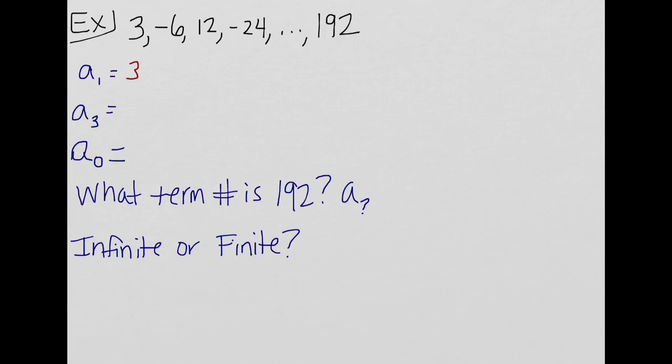A sub 3 would be the third number in the sequence, which we're looking at here is 12. A sub 0, again, we need to go back a term. Alright, so if we go back a term, look at what we were doing to go forward. That's what we need to consider. Well, to get from 3 to 6, you multiply by 2, but we want to turn it to a negative 6, so we need to multiply by a negative 2. And that's going to work for the rest, because look at it. Negative 6 times negative 2 is a positive 12, and then so on.